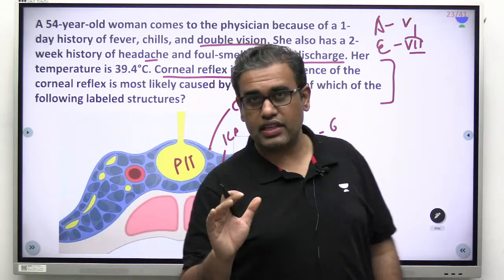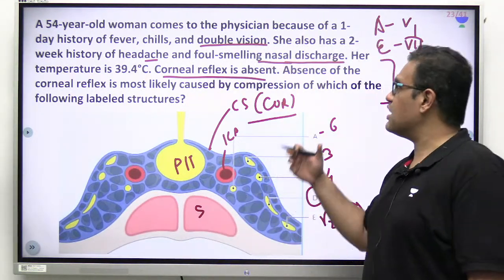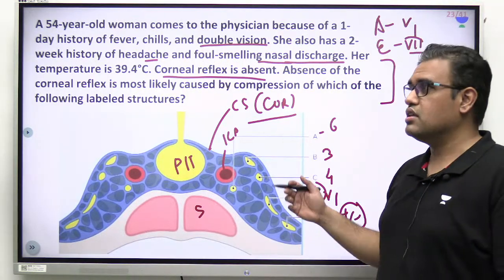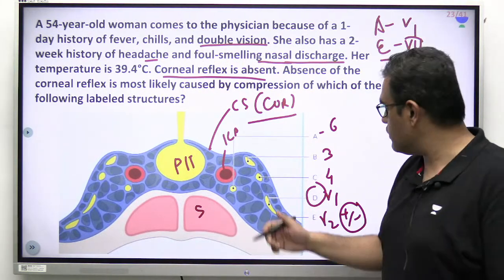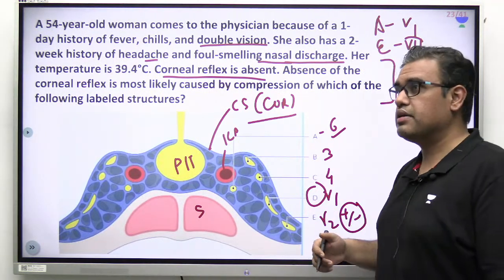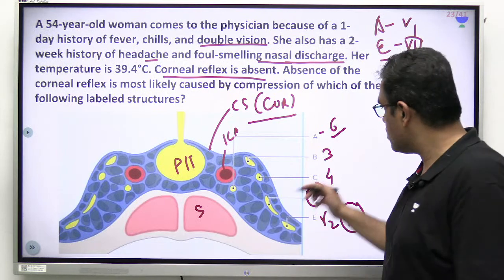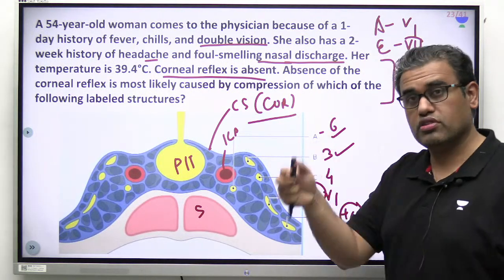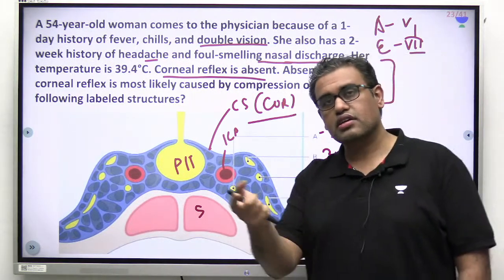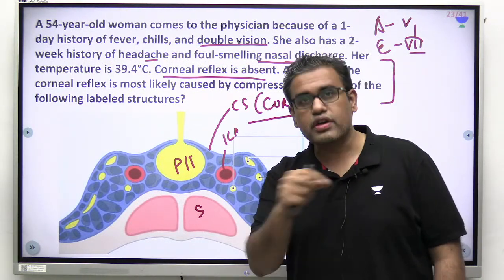They can ask you many questions, like she's having double vision. If the eye is not able to adduct, or there is a medial squint, then you have to think of the sixth nerve. If the eyes are looking down and out and the pupils are dilated, think of the third nerve, and so on and so forth. So questions can be just to understand which nerve does which function. Moving to the next question.